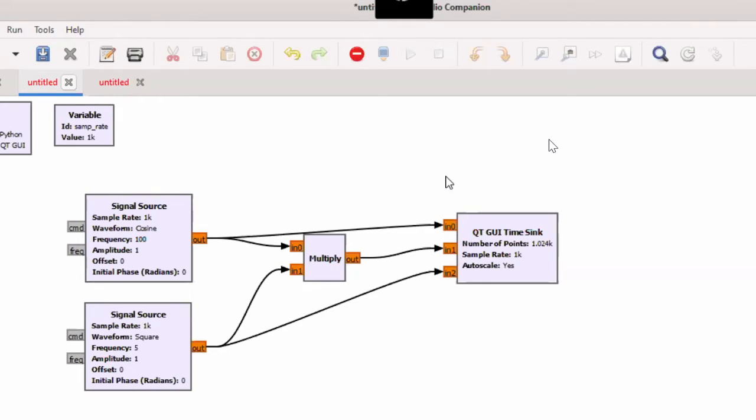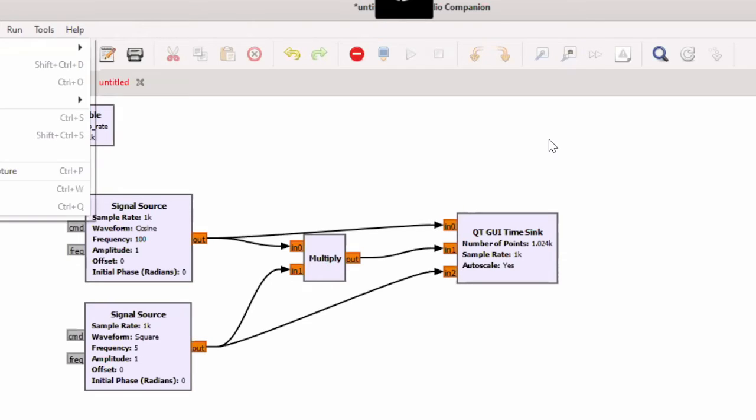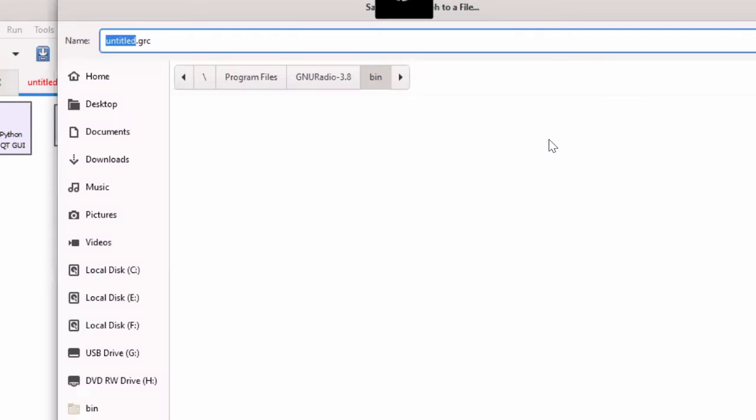After doing all the connections, what we have to do is save the project. How will we save the project? Here go to file, then do save as. Here it is written untitled.grc. You have to save with the .grc extension only, otherwise you will get an error.